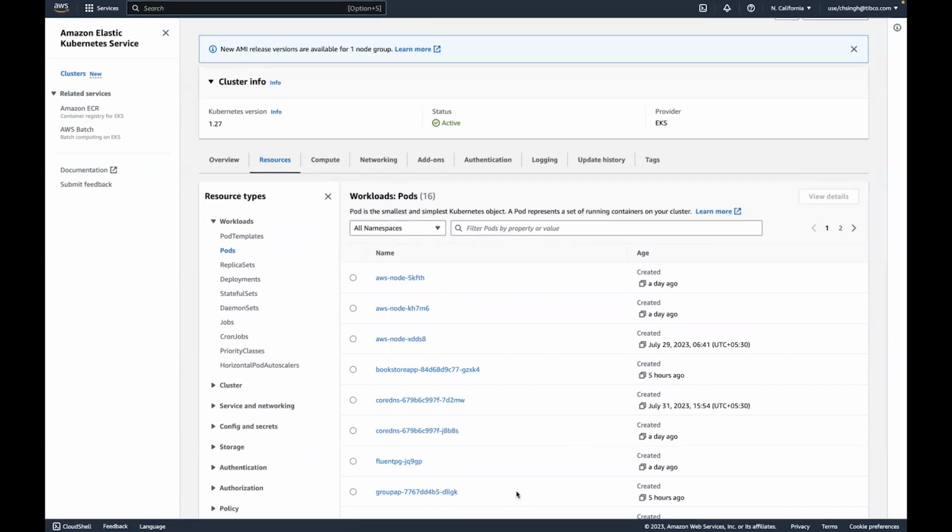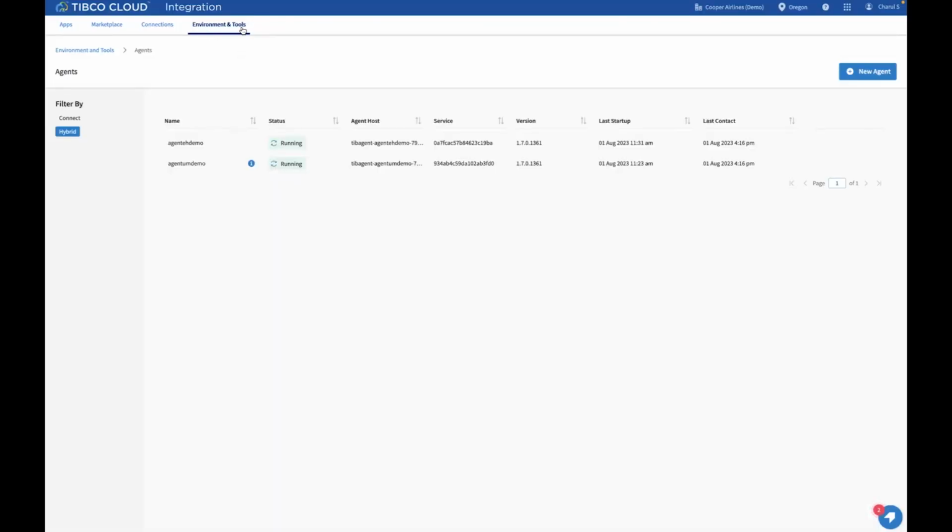Let me show it in TCI. Here, under the same environment and tools tab, you will see your hybrid agent running. And if you click on this eye icon, you will see both of my applications have already been registered with this hybrid agent. Let me come back to the apps page.